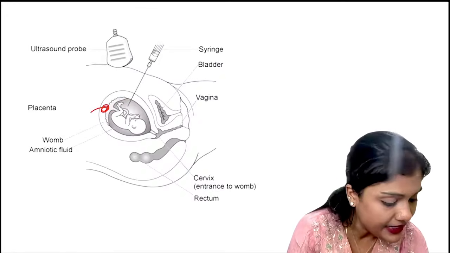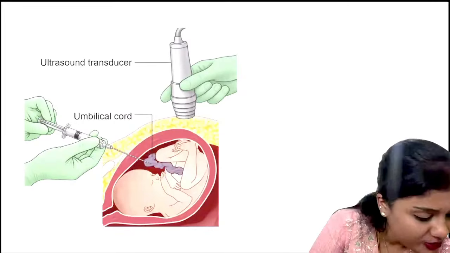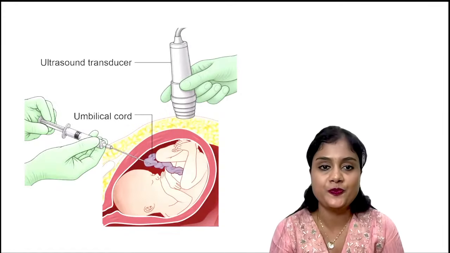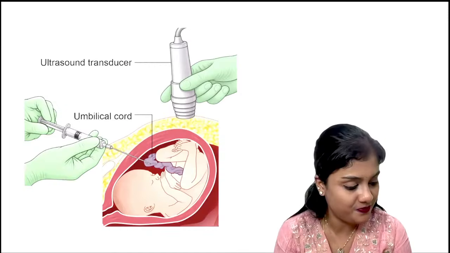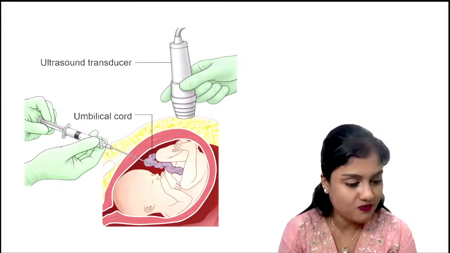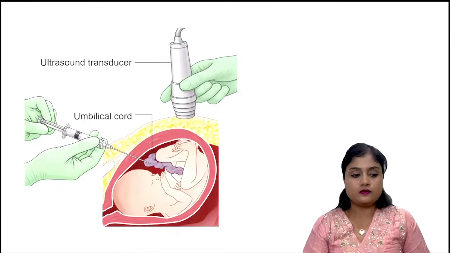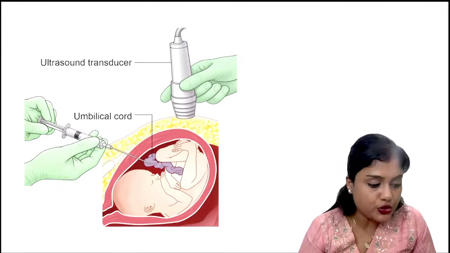Then this image. Suresh will answer me. What is this image? Yes, Suresh, you should answer for this question now.